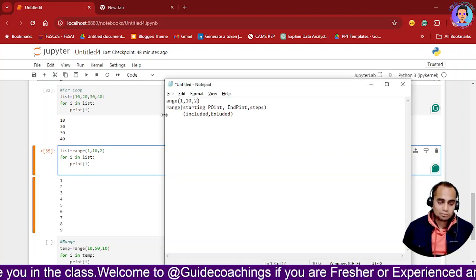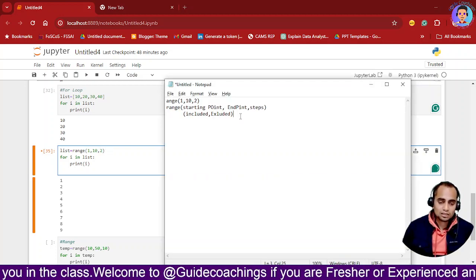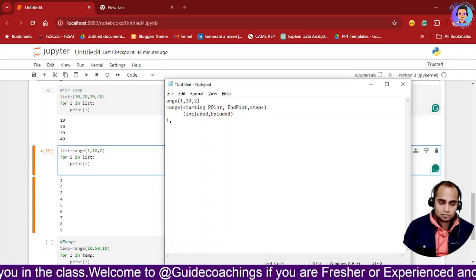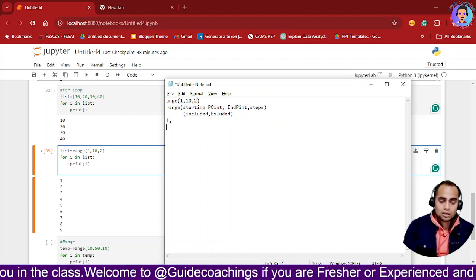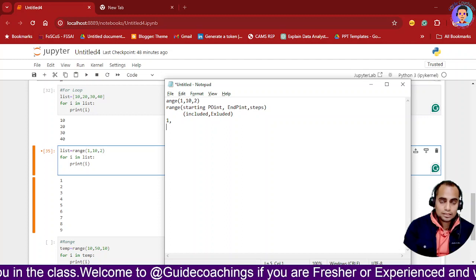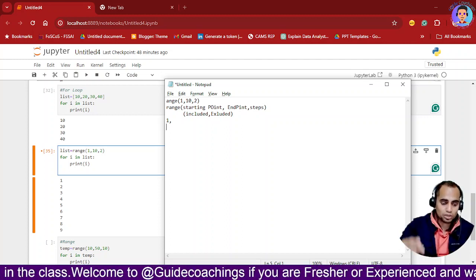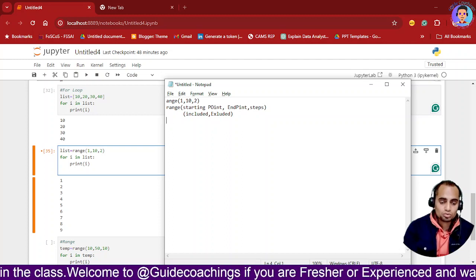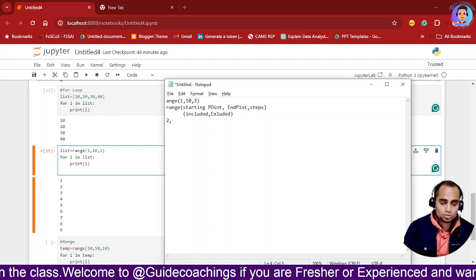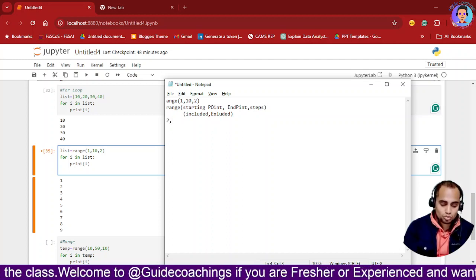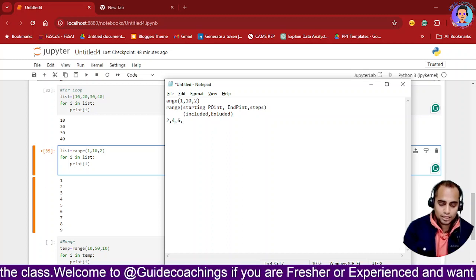Now what will happen, it will start with 1 and then it will go till 10, but it will not increase by 1, it will increase by 2. So here it will be 2, 4, 6, 8, likewise.